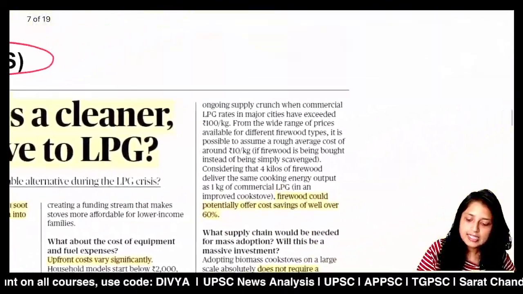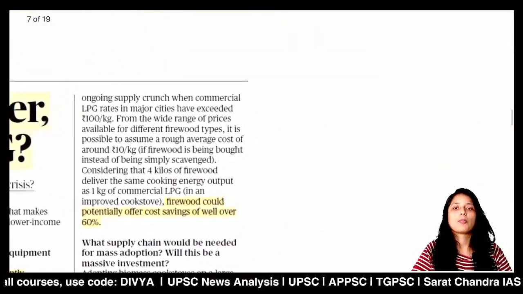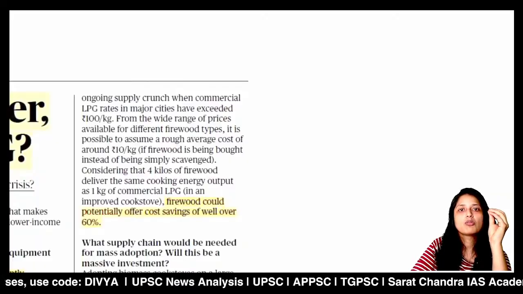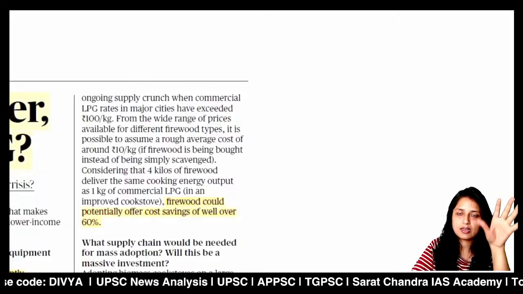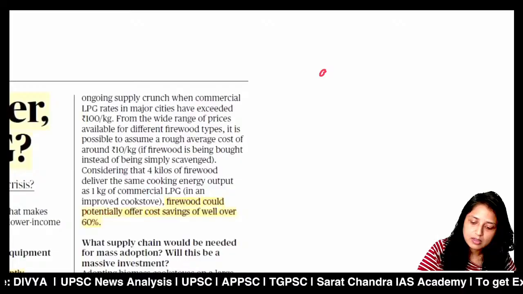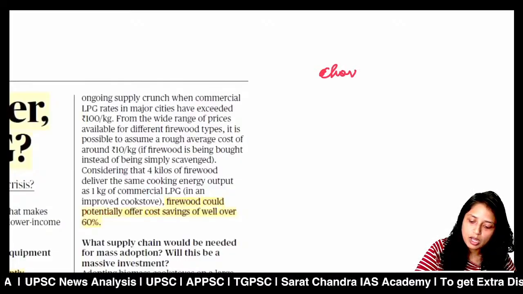So first of all, before we proceed to this topic, you must have an idea about the traditional biomass apparatus, what we call chulas.